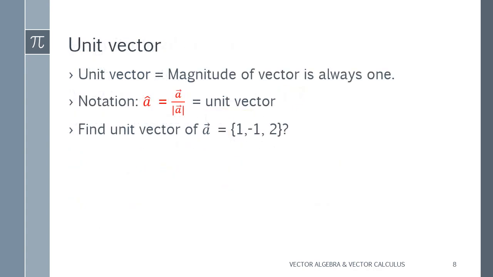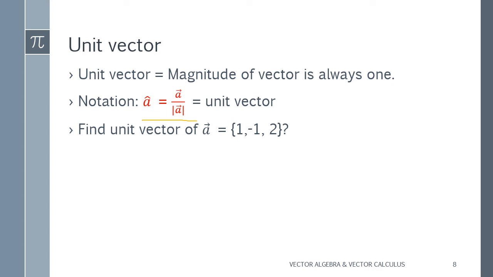So now I have given here the unit vector. What is a unit vector? A unit vector is actually the vector divided by its magnitude. Its notation is a cap. Here I have written, you can see that, a cap. This one is an important formula, that a cap equals the vector a upon its magnitude. So what do we need for that?